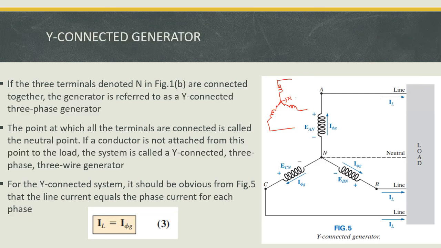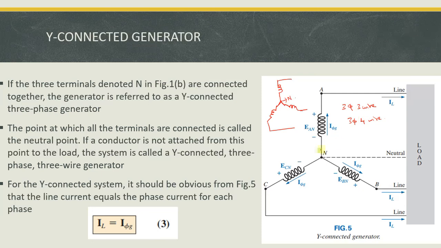Suppose in the neutral point there is no conductor connected to the load. That means the resultant diagram is known as three phase 3 wire system. Suppose the conductor is connected to the neutral via the load. That means it is called three phase 4 wire system.